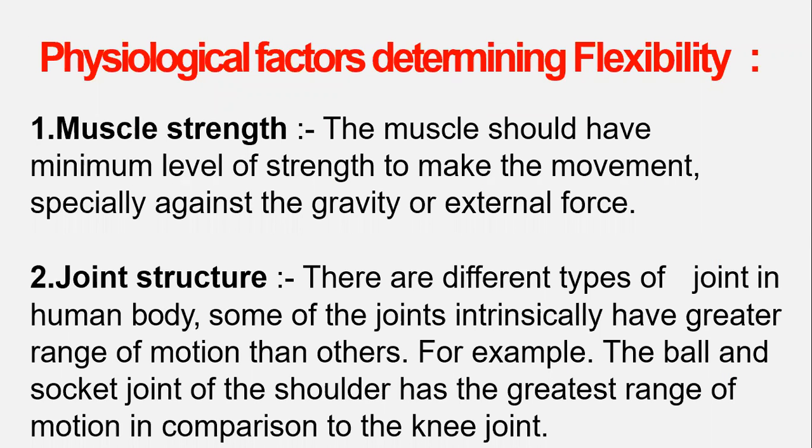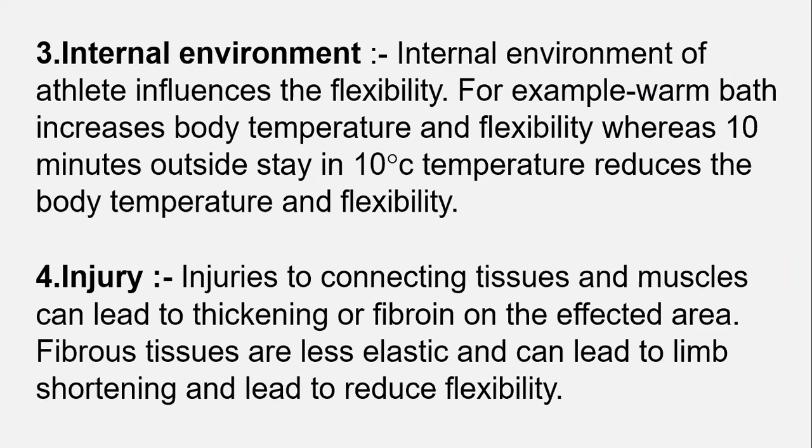Next come physiological factors determining flexibility. First one is muscle strength. The muscles should have a minimum level of strength to make the movement, especially against gravity or an external force. Second, joint structure. There are different types of joints in the human body. Some joints intrinsically have a greater range of motion than others. For example, the ball and socket joint of the shoulder has the greatest range of motion in comparison to the knee joint.